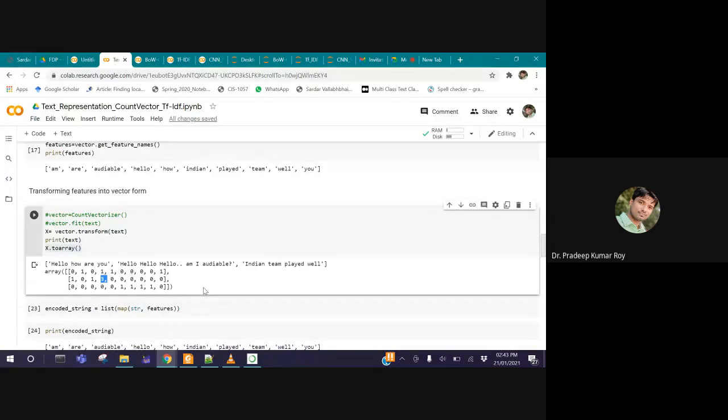Now the problem with such a representation is what? If you see the messages, a few words appear frequently, like the stop words: is, am, are, a and the, these are the articles.